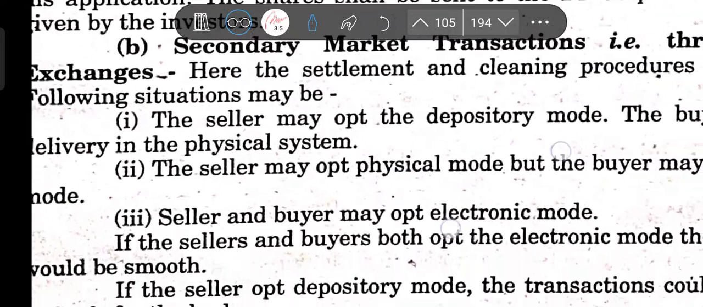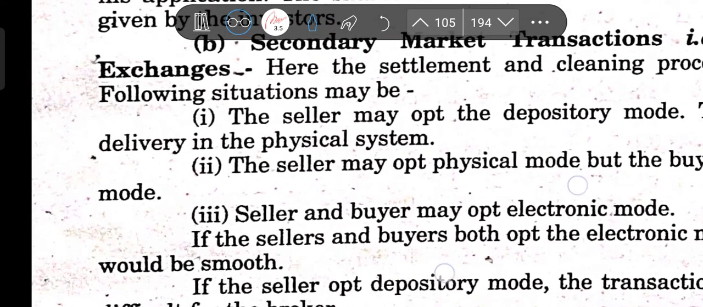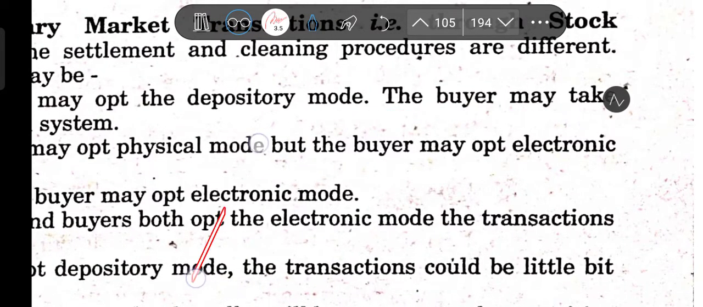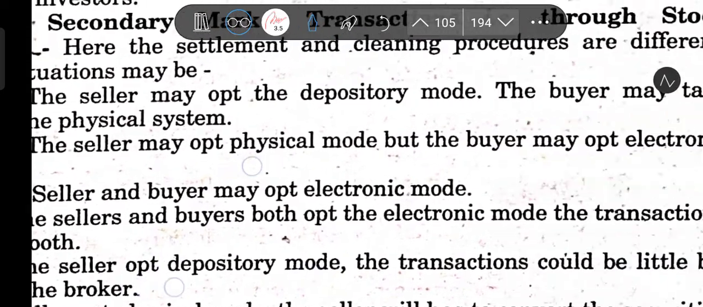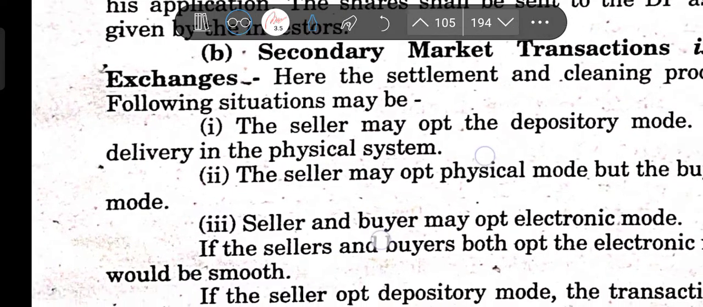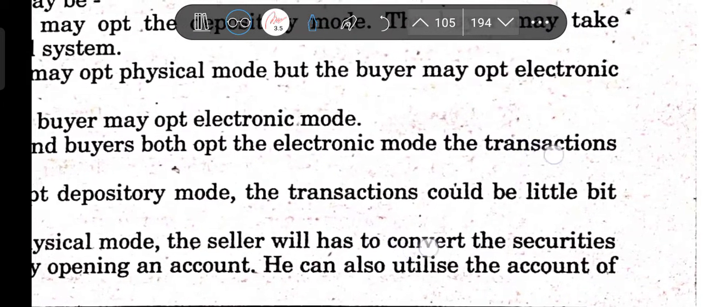Next are secondary market transactions, that is, through the stock exchange. Here the settlement and clearing procedures are different. The seller may opt for the depository mode, while the buyer may take delivery in the physical system. The seller may opt for physical mode, but the buyer may opt for electronic mode.